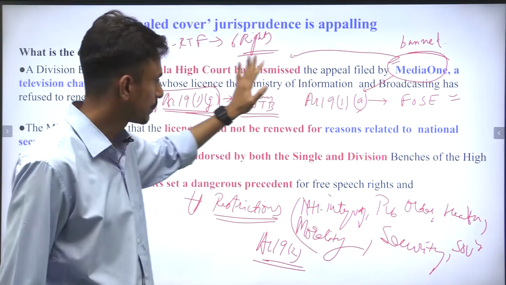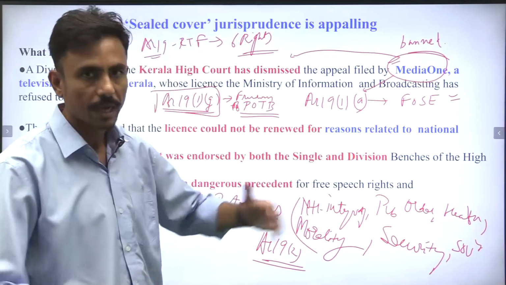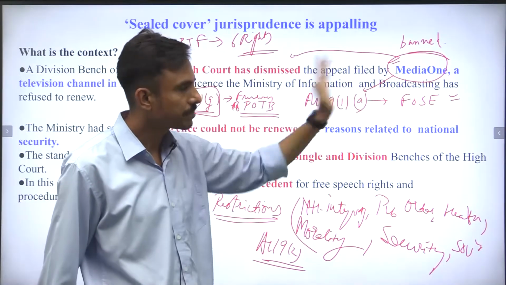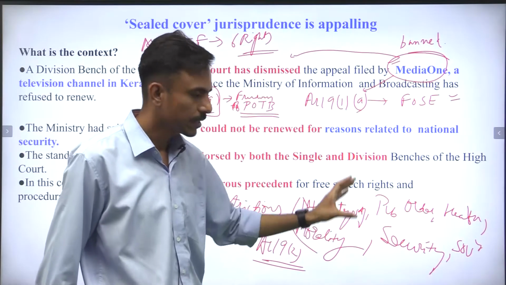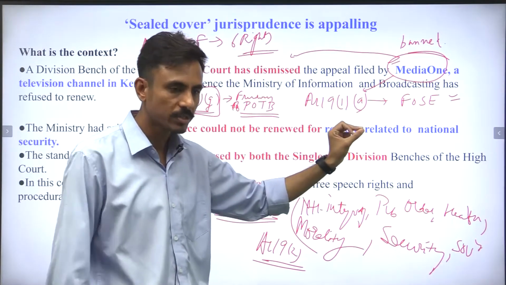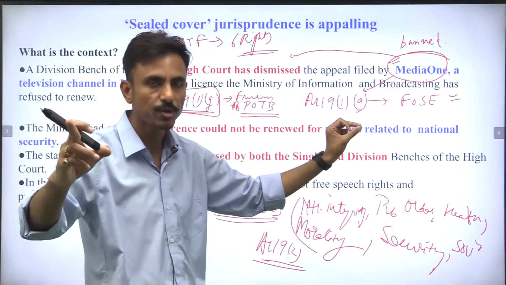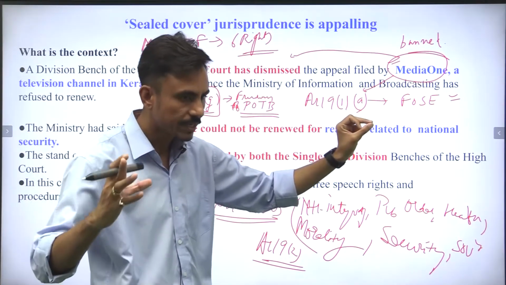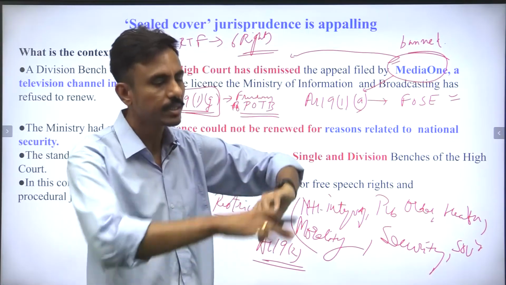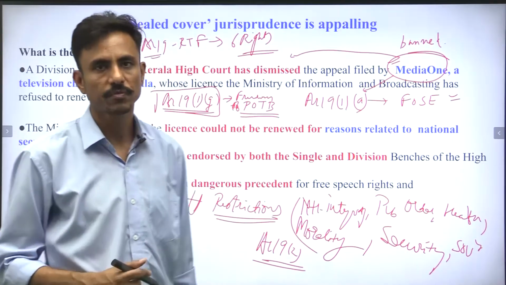Now guys, the government has taken the garb of national security in banning the Media One channel. It is saying that the reasons for this ban cannot be mentioned, right? Because they are against the national security of the country, against the integrity and sovereignty of the country, and that is the reason we cannot mention the reasons. And they have given the reasons in a sealed cover, in a sealed envelope, to the High Court of Kerala, right?